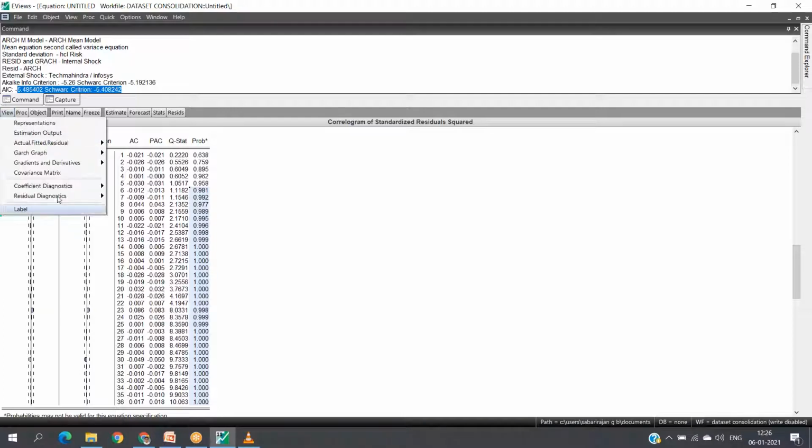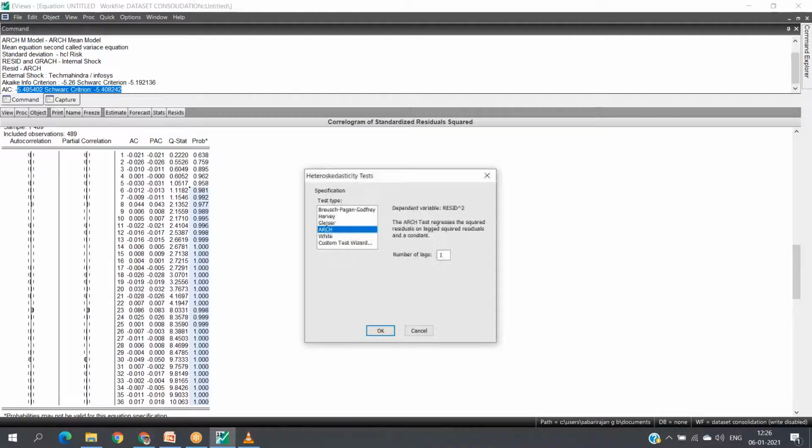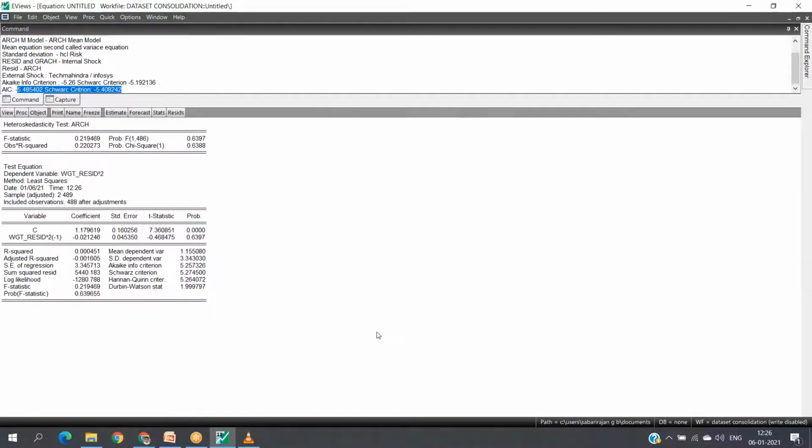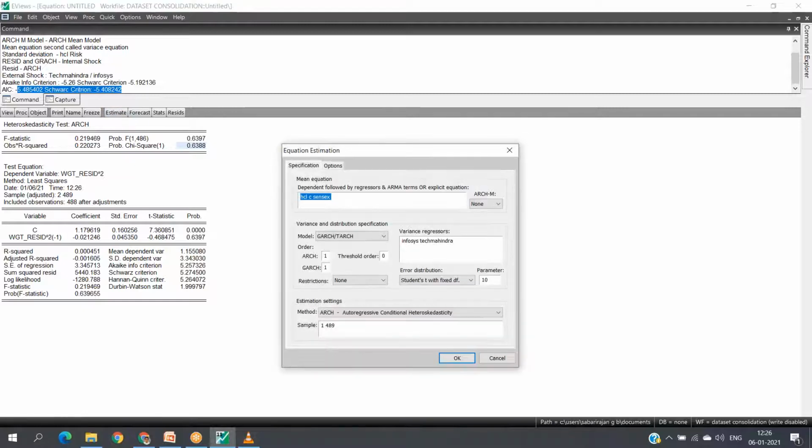Similarly, the ARCH-LM test. I have taken the ARCH-LM test. That p-value is also greater than 5%, so we accept our hypothesis. What is the hypothesis? There is no ARCH effect. Make sure that these two eligible criteria are satisfied.